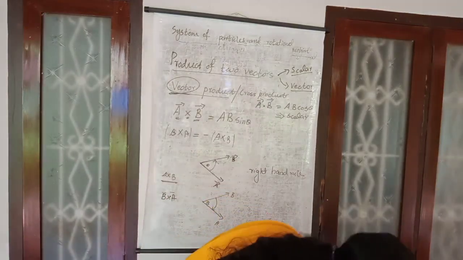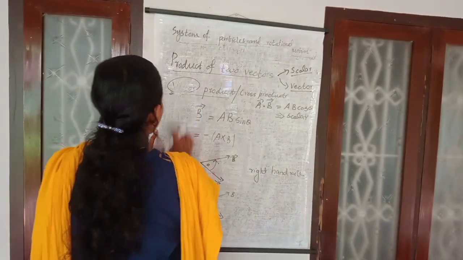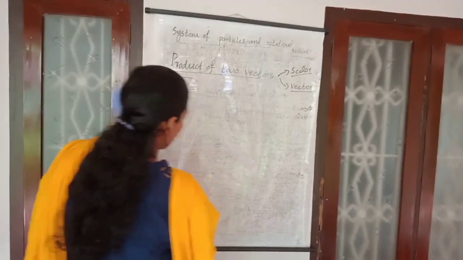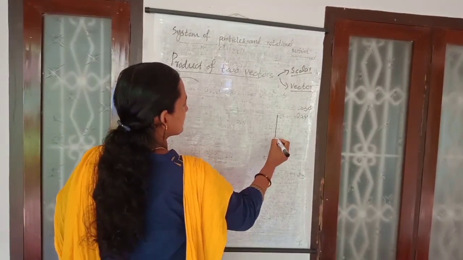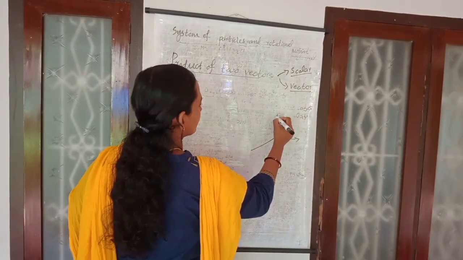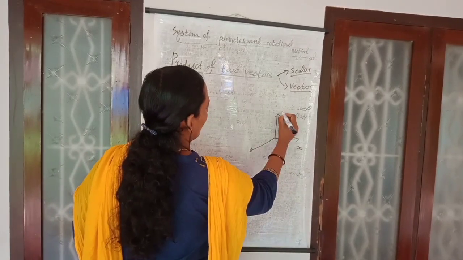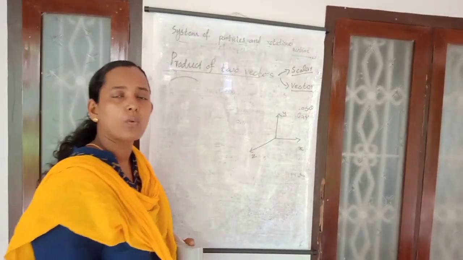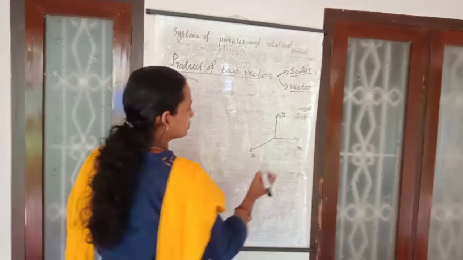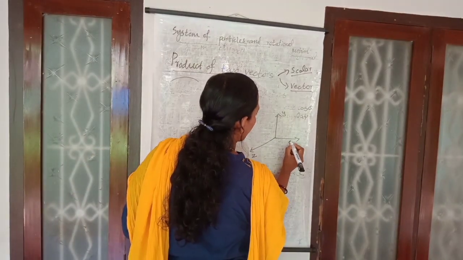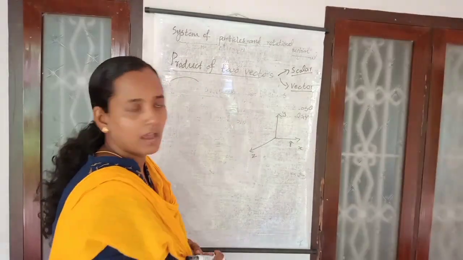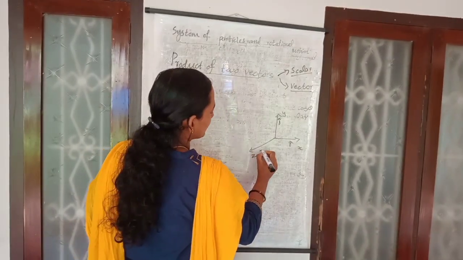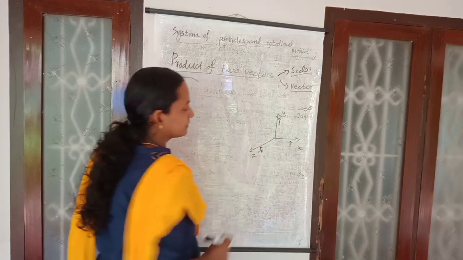And then there are some more rules you want to study in the case of this vector product. We know that whenever we are considering a plane, we usually consider the x, y and z axes. In order to describe a vector quantity placed along the x axis, we usually use the unit vector along the x axis, that is i, the unit vector along the y axis, that is j, and the unit vector along the z axis, that is k. Am I right?